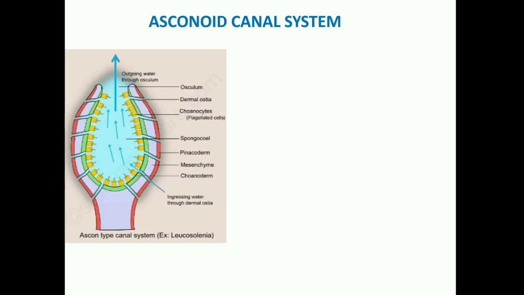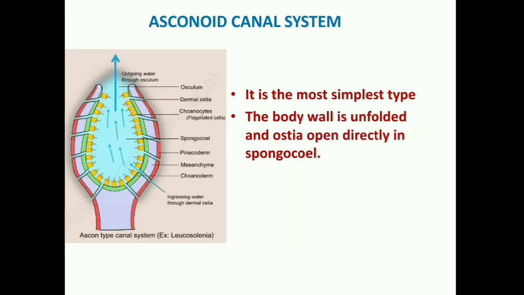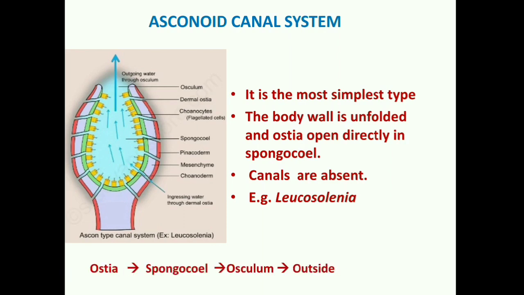So we call it Ascon type canal system, and it is commonly found in primitive sponges like Leucosolenia. If I say regarding the course of water current, the water current will enter from ostia, go to spongocoel and then come to outside through osculum. So a very simple route of water current occurs in asconoid.